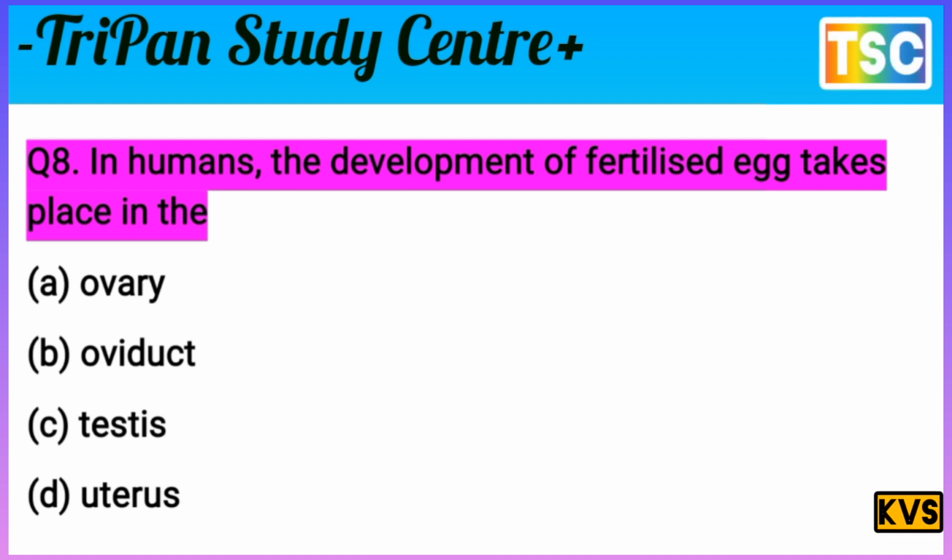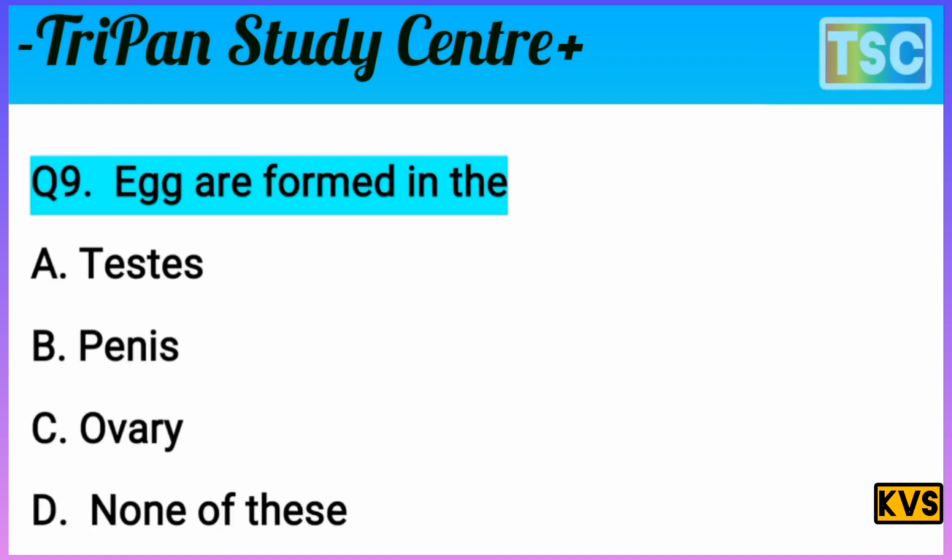Let's see the next question here. Next question on your screen. Eggs are formed in the A, testis, B, penis, C, ovary, D, none of these. That's important.